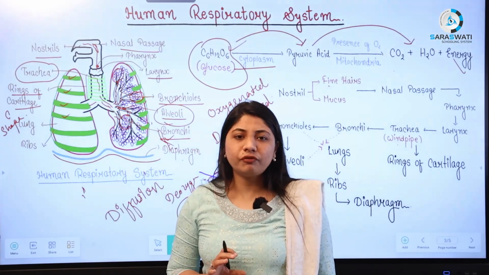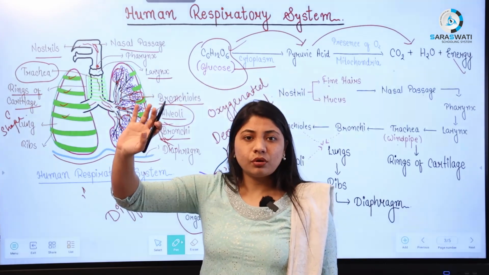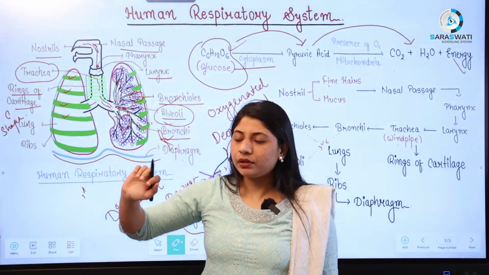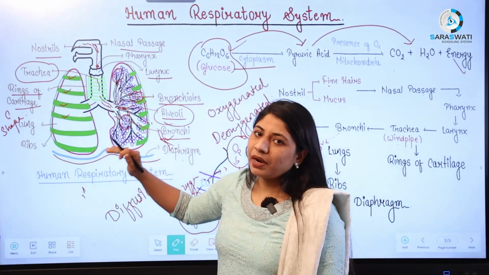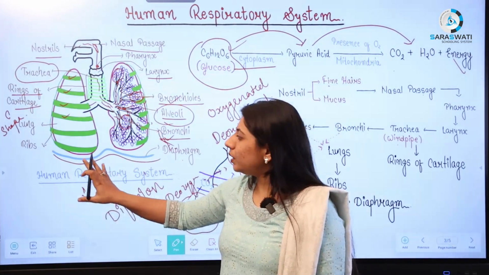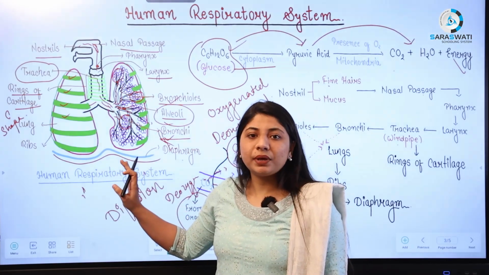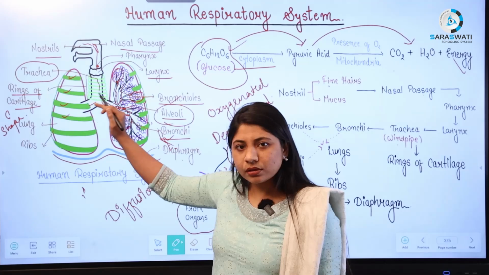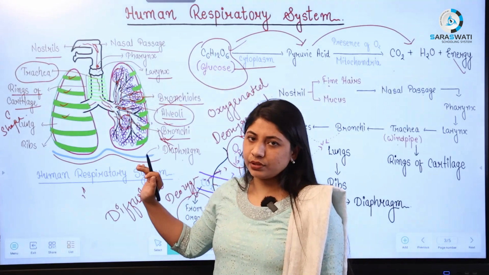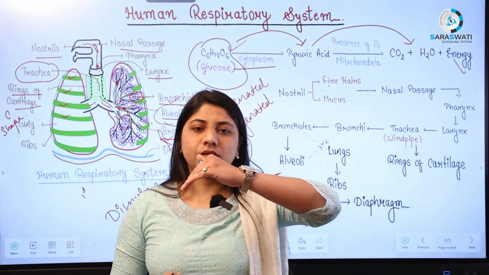Now what is the function of the diaphragm? This entire system is present in the thorax. Thorax means the chest cavity. Below the respiratory system, we have the digestive system. So basically this muscular part, known as the diaphragm, separates two systems, the respiratory system and the digestive system. Second function: the normal shape of a diaphragm is like this.